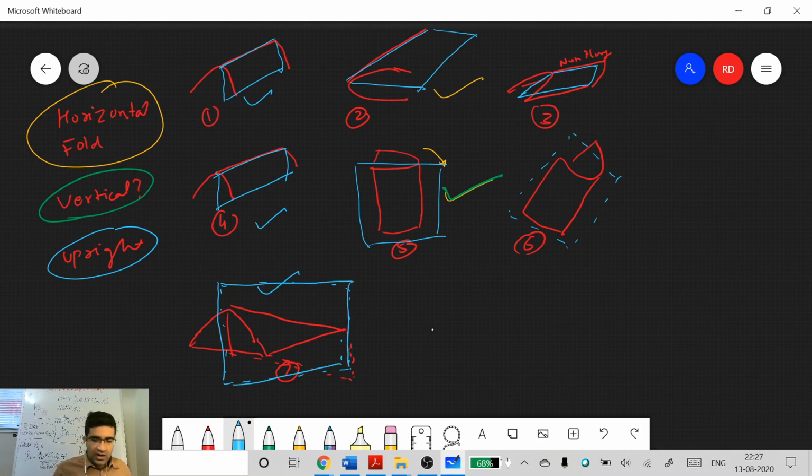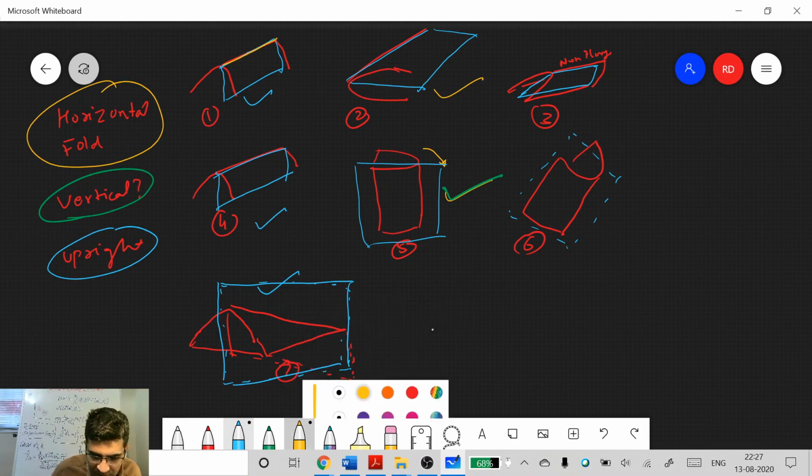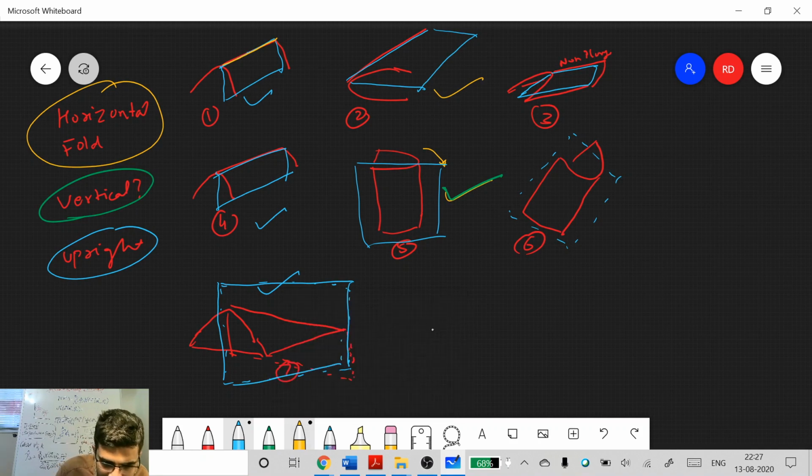Okay, and now let's draw the hinge lines. So this is the hinge line. I'll make it thicker. So these are the things that we'll be tracking.